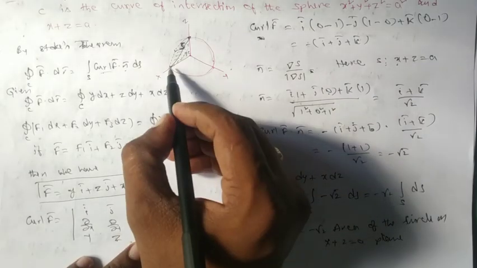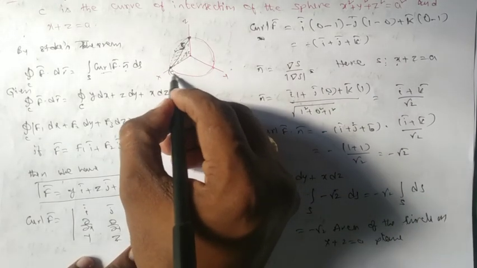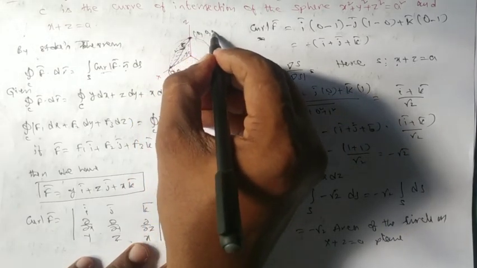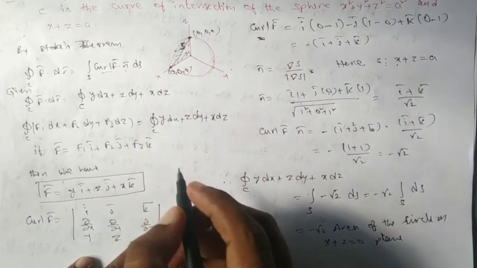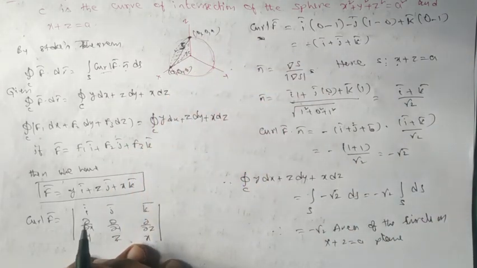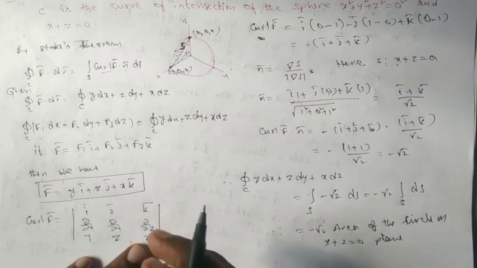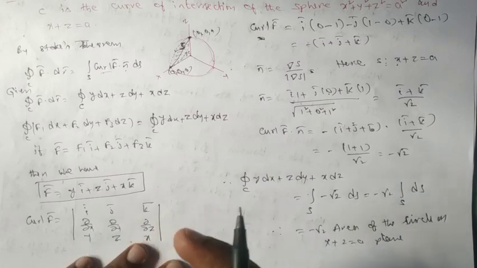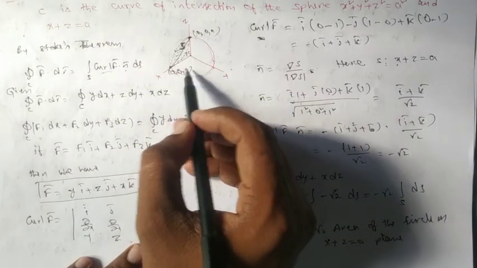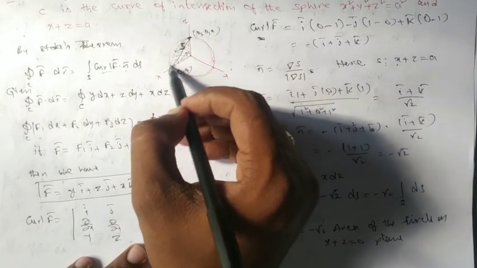Once we observe that it passes through the points a, 0, 0 and 0, 0, a. So in two dimensions you just have a comma 0 and 0 comma a, let us say. What is the distance between these two points? That is our diameter. The distance between these 2 points is nothing but the diameter of the circle.